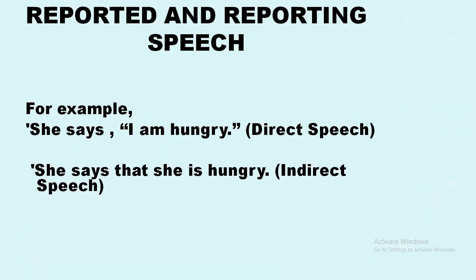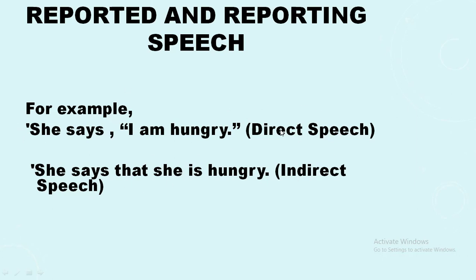Here is an example. She says, "I am hungry." She says that she is hungry. In both of these sentences, you may observe the difference. In the first sentence, the exact words spoken by the speaker are used, while in the second sentence, the words spoken by the speaker are expressed from the point of view of someone else. So the first sentence is direct speech and the second sentence is indirect speech.